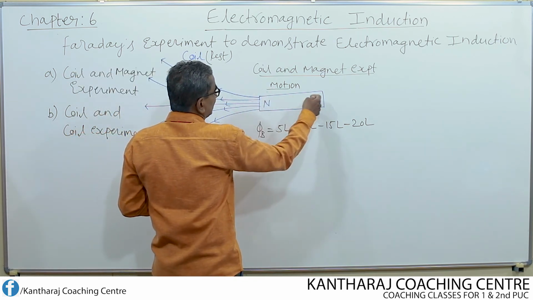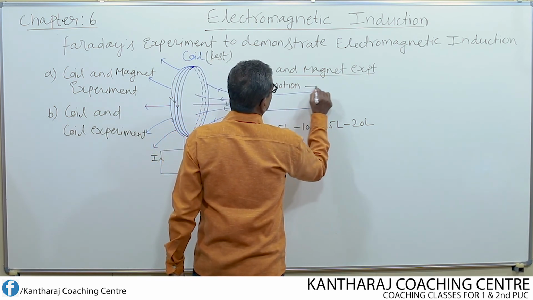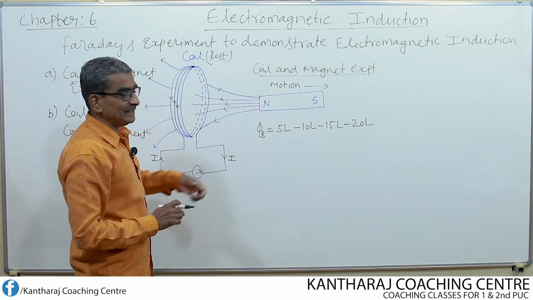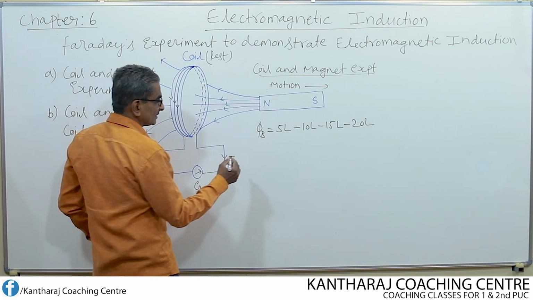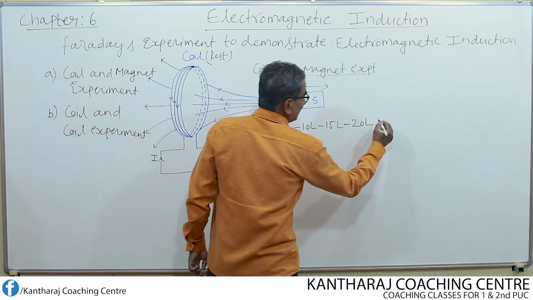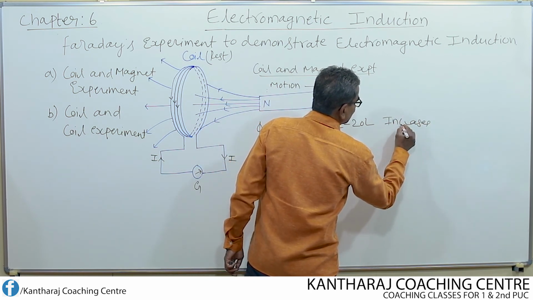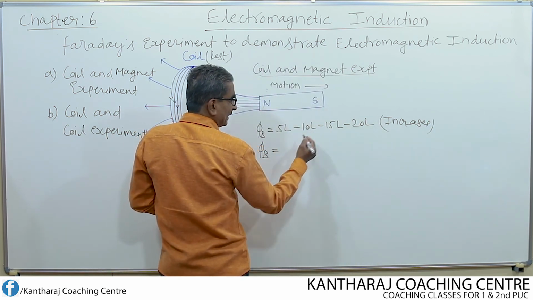Suppose instead of moving the north pole of the magnet towards the coil, now move the north pole of the magnet away from the coil. Once again, the magnetic flux linking with this coil goes on changing. How does it change? It changes in a decreasing manner. Initially, it used to increase. Now, the flux linking with the coil decreases.